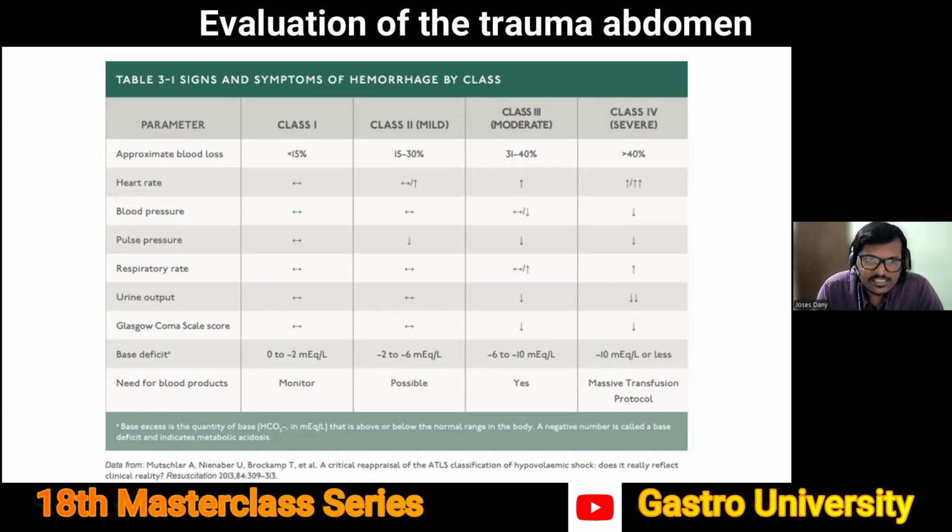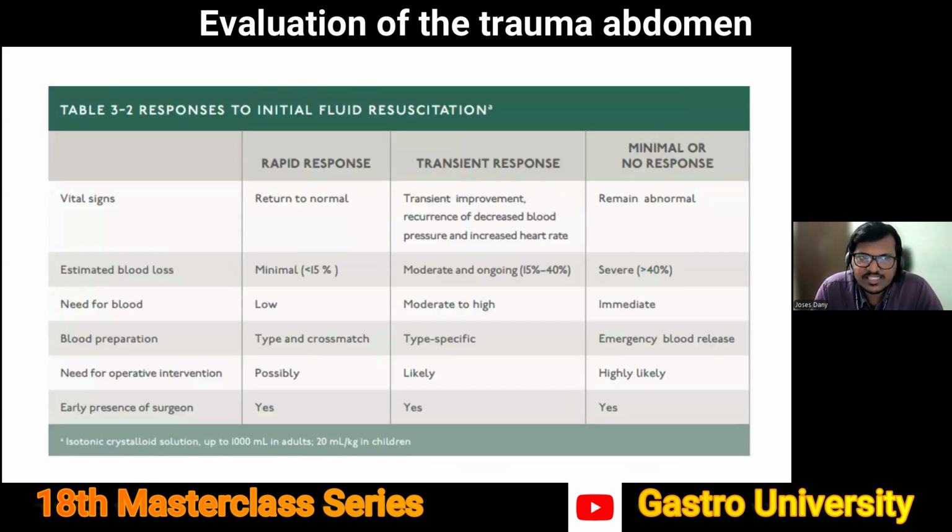Now, in our patient, after the initial fluid resuscitation, you can note that there is a response in the vital signs. But at the same time, his gas has probably not improved. In fact, it has deteriorated. So ATLS gives us this classification of response to initial fluid resuscitation as a rapid response, a transient response, and a minimal or no response.